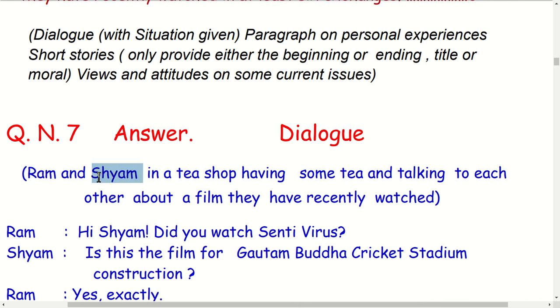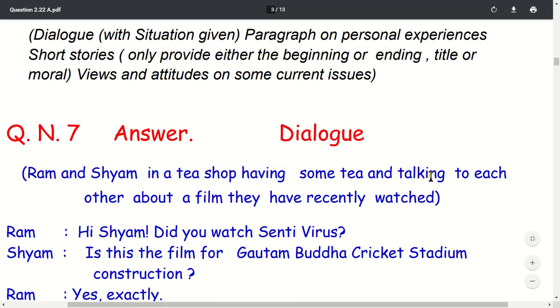Write the names. I have written the names of the two friends, Ram and Shyam. Where are they? They are in a tea shop, having some tea and talking to each other about a film they have recently watched. What is the name of the film they recently watched?